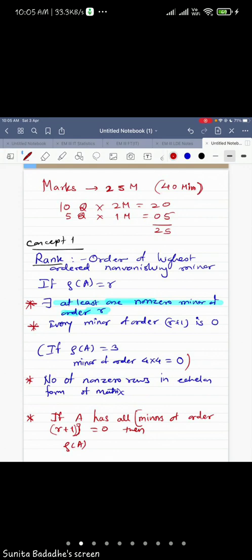Whether it is equal to r, less than r, greater than r, what will it be? I'm repeating my question. If A has all minors of order r plus 1 equal to 0, then whether the rank will be equal to r, less than or equal to r, or greater than or equal to r.